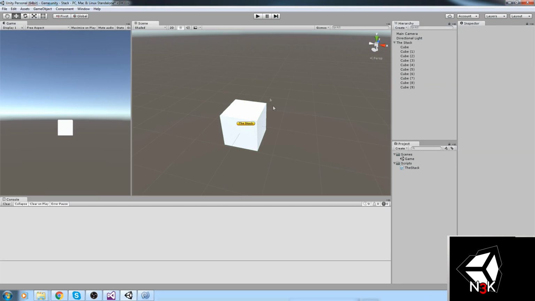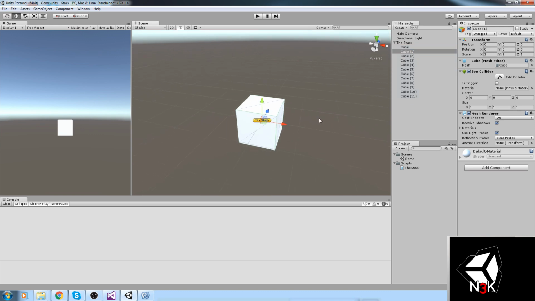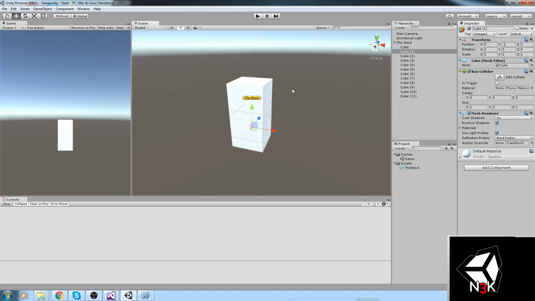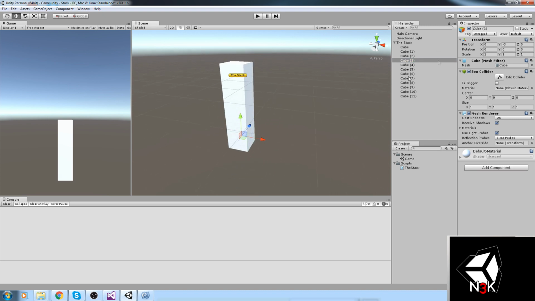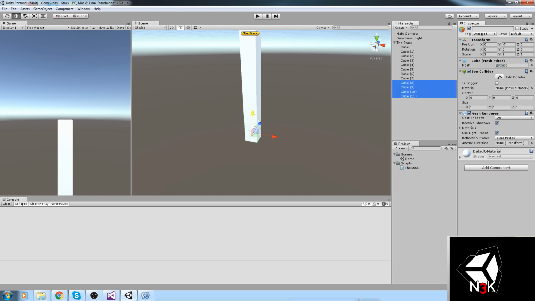So let me just go like this. Now we've got 12 cubes. And just for the sake of it, I'll bring them down on top of each other like that. So that's number 3, number 4, 5, and let me just bring the rest in one go. Okay, so that's what my stack is going to look like.